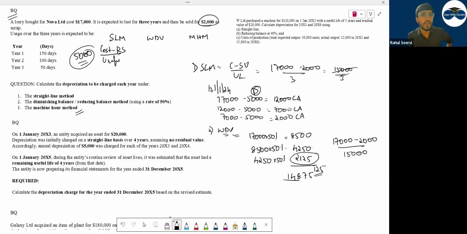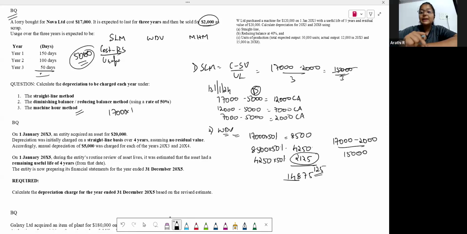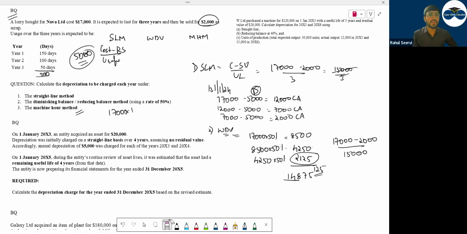Here, is it given in months? Is it given in days? Is it given in years? Days. So what is the depreciation you can charge here? Maximum depreciation. First we have to calculate that, no? If you have done 17,000 into 150 divided by the total, that is 300. So will you do 17,000 or will you do 15,000?